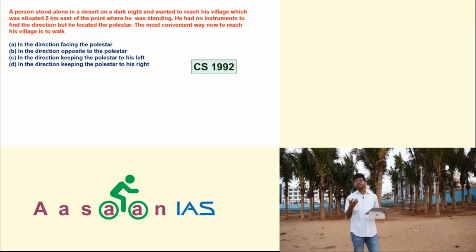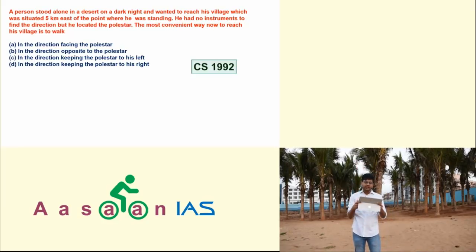Take this question asked in 1992. A person stood alone in a desert in a dark night and wanted to reach his village, which was situated 5 kilometers east of the point where he was standing. Suppose I am standing here and suppose assume that my village is 5 kilometers to the east. Suppose this is east to the point where I am standing. So I have to go 5 kilometers in this direction to reach to my village. Now he had no instruments to find the direction, but he located the pole star. If you know what is pole star you can also call it north star, because we find it exactly above the north pole. That means in north direction you always find this pole star. So this is north direction, you are finding pole star in this direction.